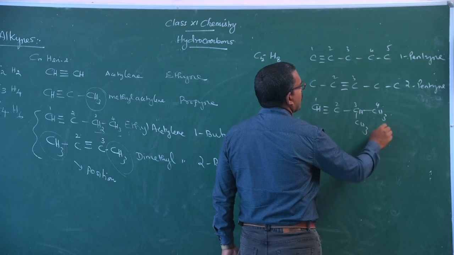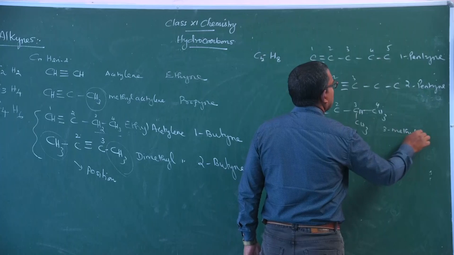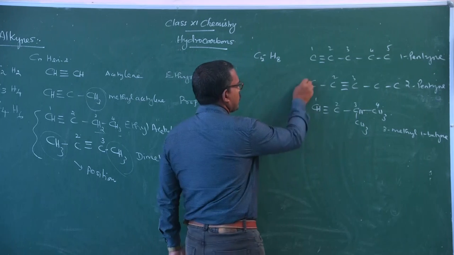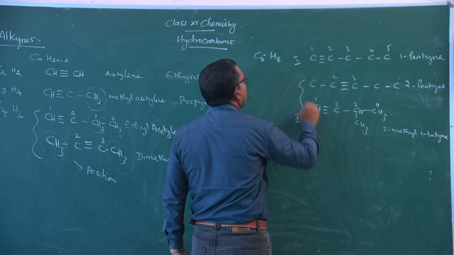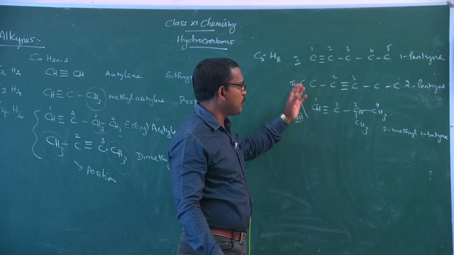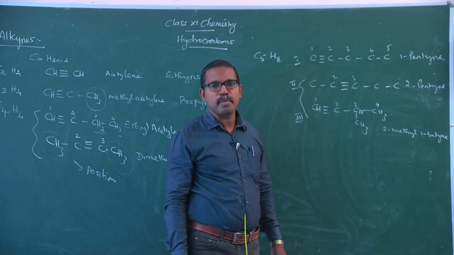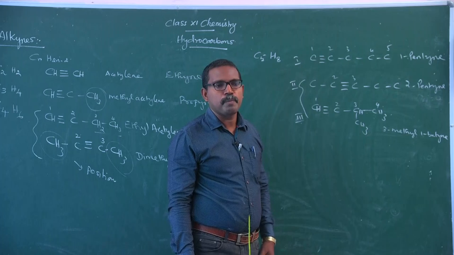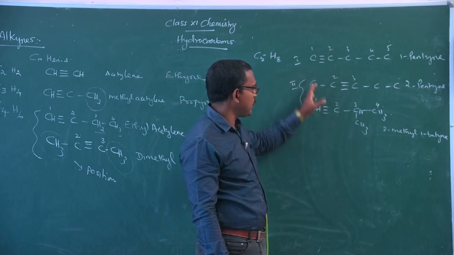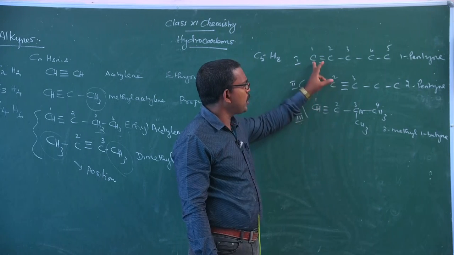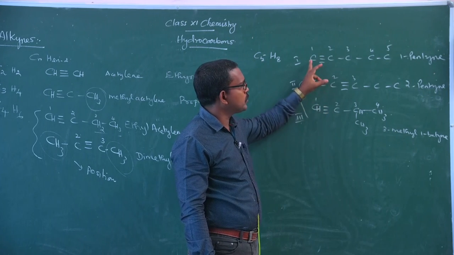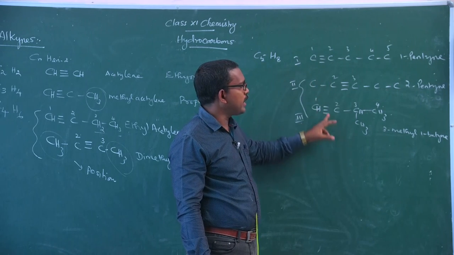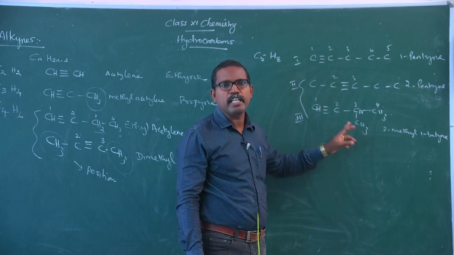1, 2, 3, 4. So it is 3-methyl-1-butyne. Now look at these structures, number 1 and 3, or number 2 and 3. Compounds having the same molecular formula but differing in carbon skeleton are said to be chain isomers. The phenomenon is known as chain isomerism. 1-pentyne and 2-pentyne are position isomers. 1-pentyne and 3-methyl-1-butyne are chain isomers. 2-pentyne and 3-methyl-1-butyne are also chain isomers.